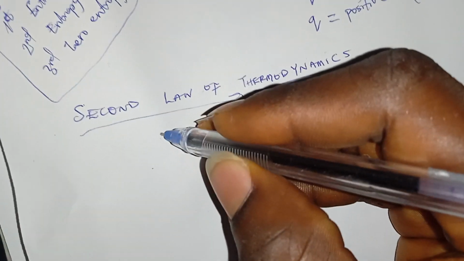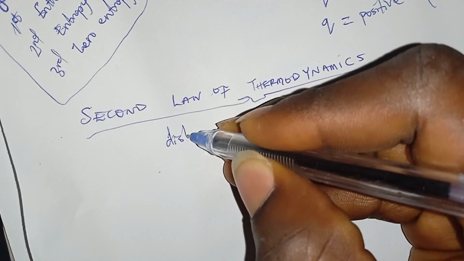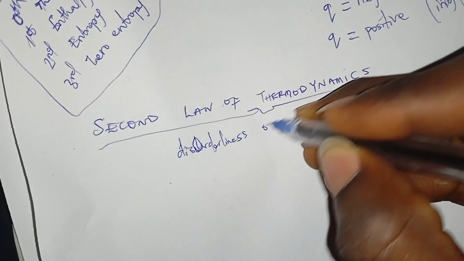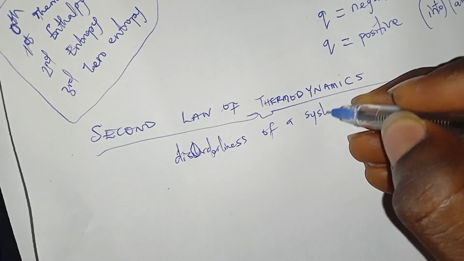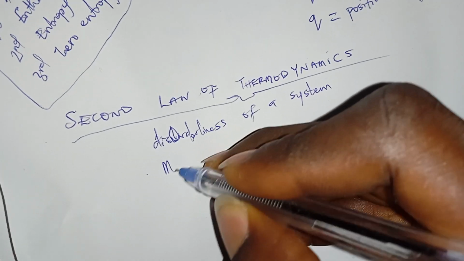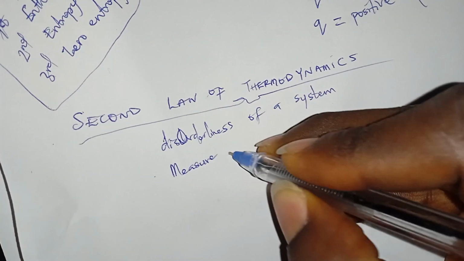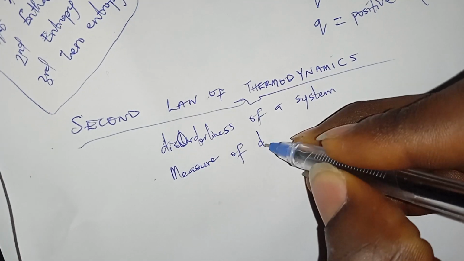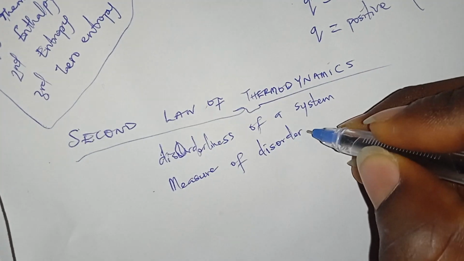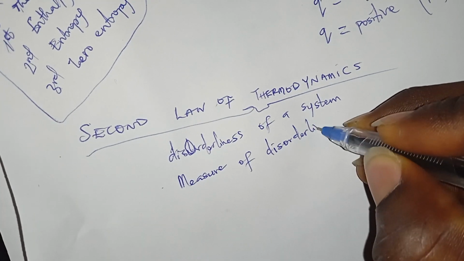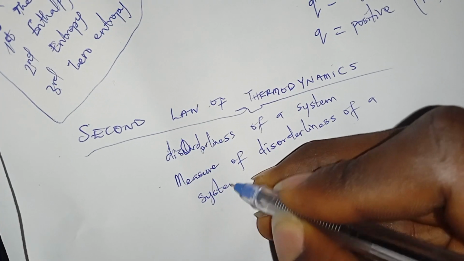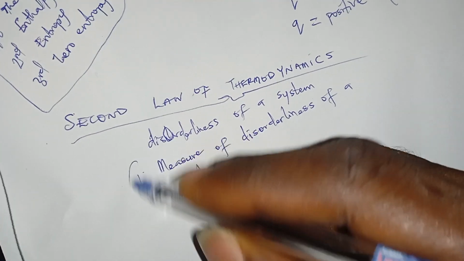So first, what's entropy? You need to know that entropy talks about the degree of disorderliness of a system. The measure of disorderliness of a system is known as entropy. That's the first definition you need to know.